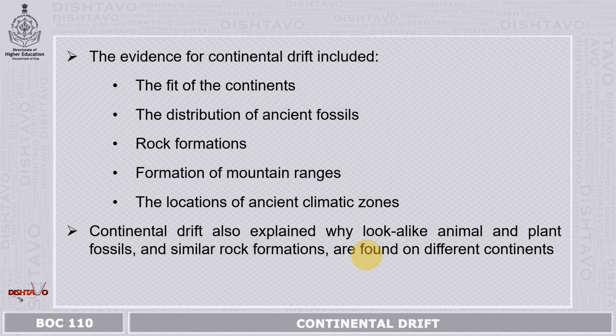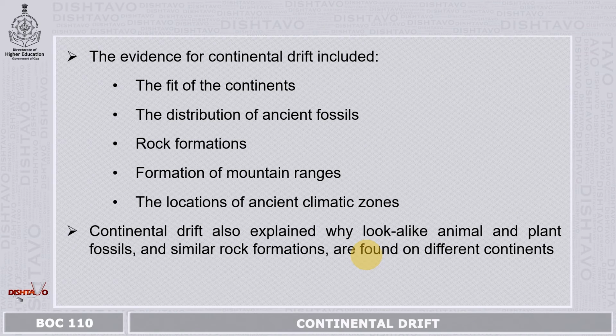The evidence of continental drift theory came from various branches of science. One, as I said, is that all the continents of the earth can be fitted together in a single landmass in the form of a jigsaw puzzle, that is, the fit of continents. You can imagine parts of Africa fitting with South America, Australia and India. Then, the distribution of ancient fossils. Rock formations were similar when these continents were fitted together, on both sides of the continents.